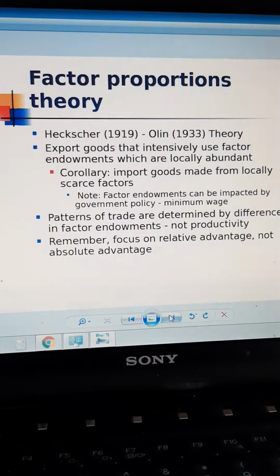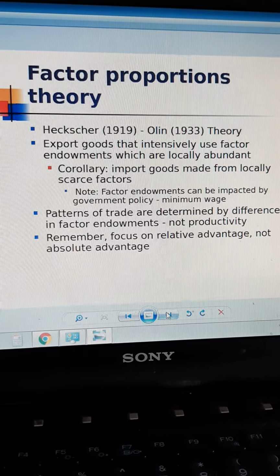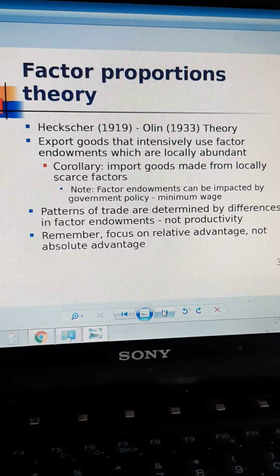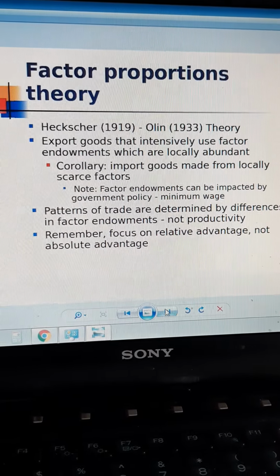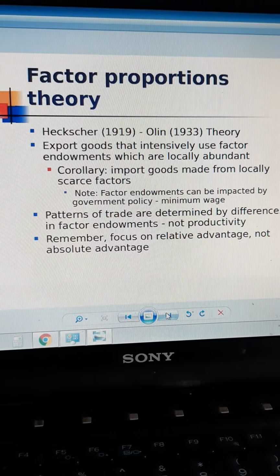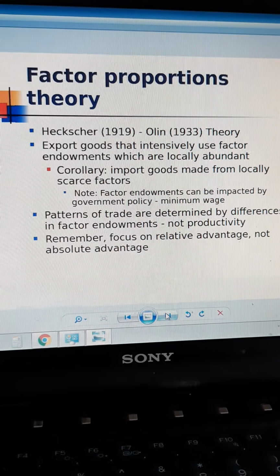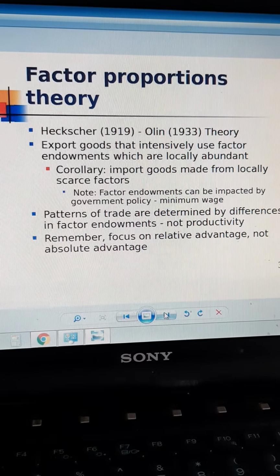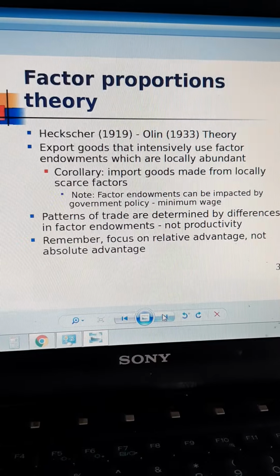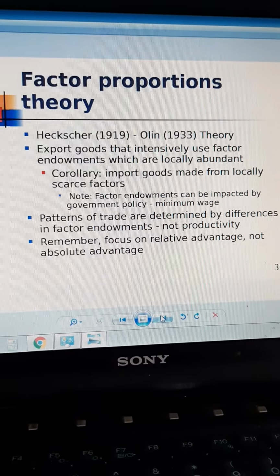So Heckscher and Ohlin, both are economists, propounded the theory. What was the theory? They said a particular country will produce things based on what they are